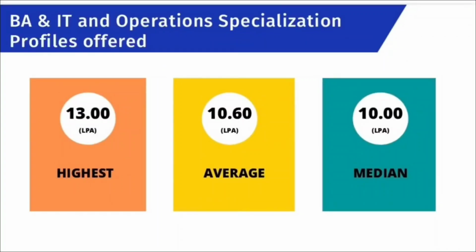If we consider it for the BA and IT and operations specialization, then the highest salary package offered with this domain is nearly up to 13 lakhs per annum. The average salary package offered with this domain is nearly up to 10.60 lakhs per annum, and the median salary package offered with this domain is nearly up to 10 lakhs per annum.